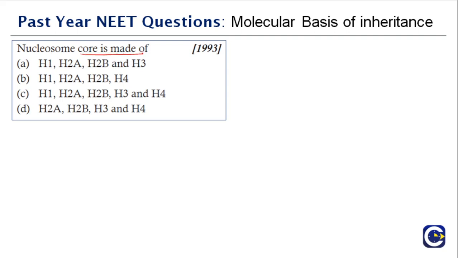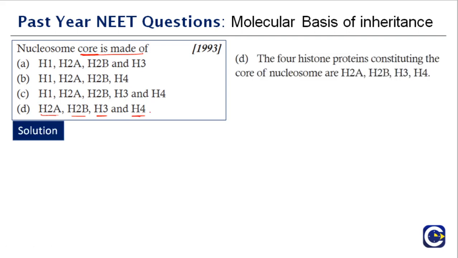Nucleosome core is made up of, and then they give you different options: H1, H2A, H2B, H3; H1, H2A, H2B, H4; H1, H2A, H2B, H3 and H4; H2A, H2B, H3 and H4. If you remember from the videos of the chapter, this was focused upon a lot. So the nucleosome core is made up of H2A, H2B, H3 and H4. Don't put H1 here. H1 is entirely a separate one. So these are the four that form the core of the nucleosome.